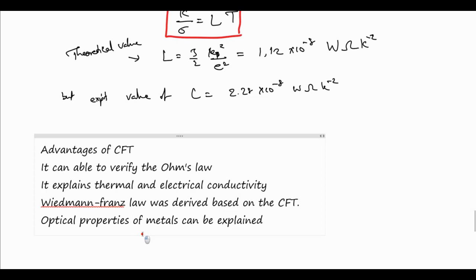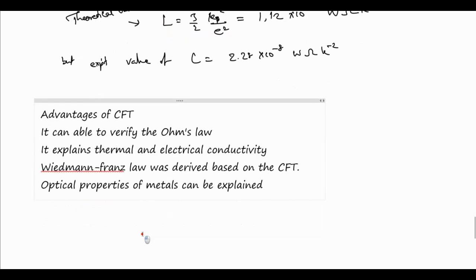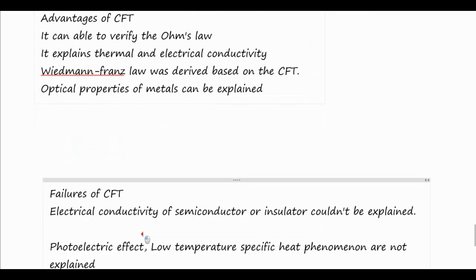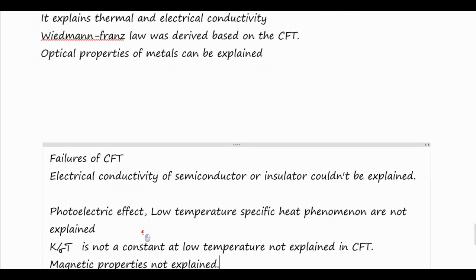Optical properties of metals can also be explained by the classical theory.